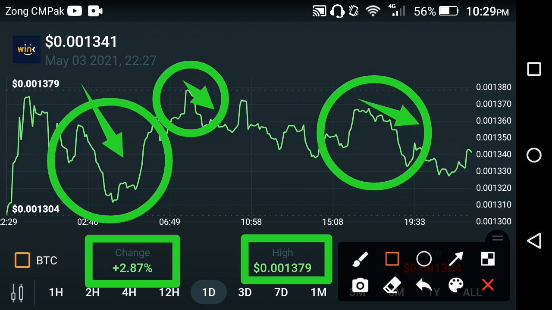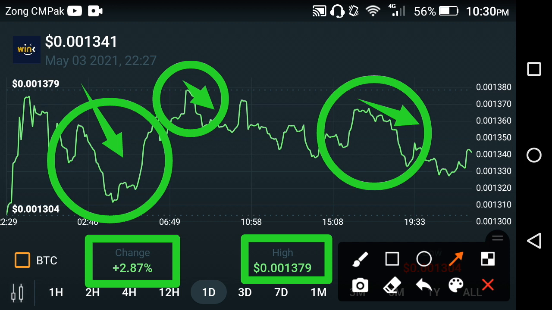So now a lot of people make a mistake at this time, friends, especially at the start of a new month. As you know, today is the 3rd day of a new month, friends, and at the start of a new month, this kind of change occurs in the cryptocurrencies: they fall for a little time and after some time they jump again, friends. So don't make this mistake at this point, friends. They fall for a little time, after some pause they again take a jump, friends. So that doesn't mean that when the fall starts in the Wink coin you should sell it, friends. That's not a solution, friends.